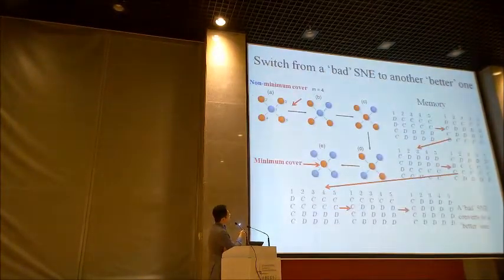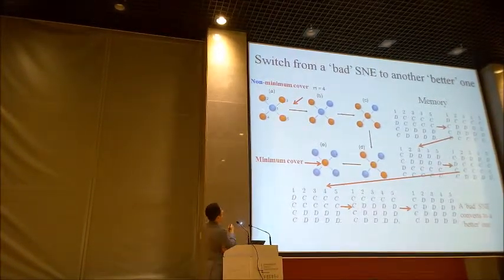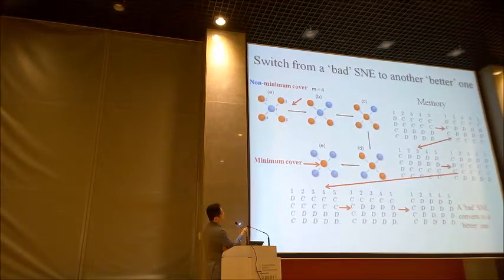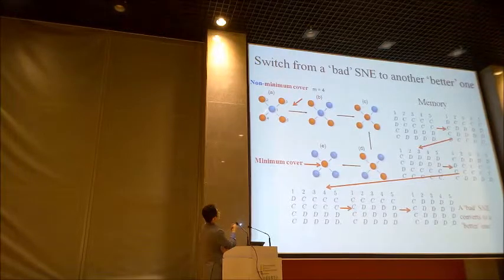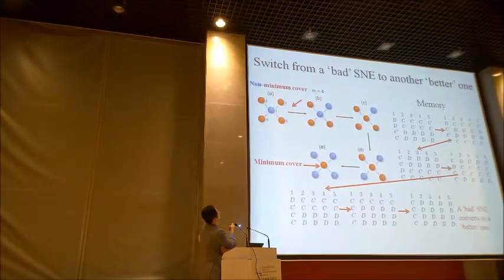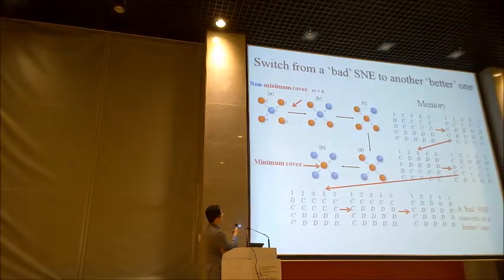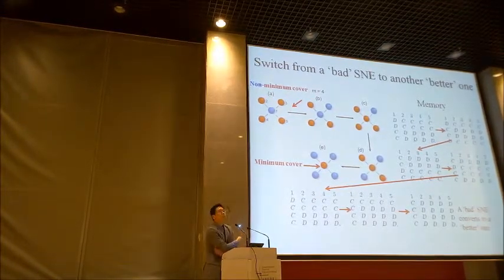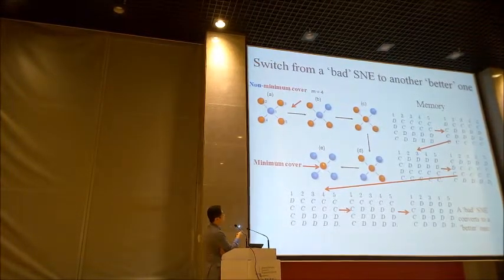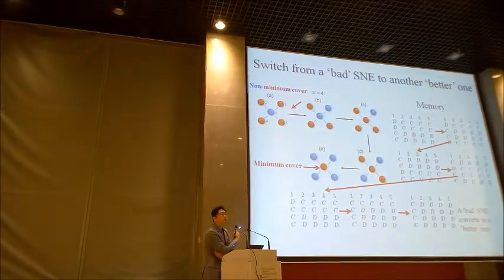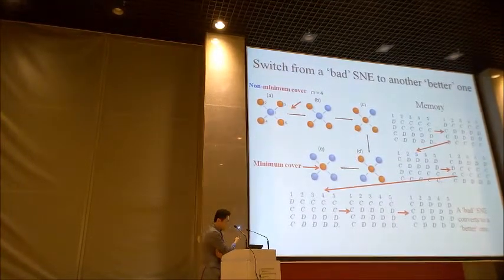However, if we increase the memory length from 2 to 4, that means every node has a longer memory. They finally could change from such a non-minimum state, step by step like this, and finally we achieve the minimum cover state. That means the five nodes here only need to cover the central node, and this is a minimum cover state. Only one node should be covered.